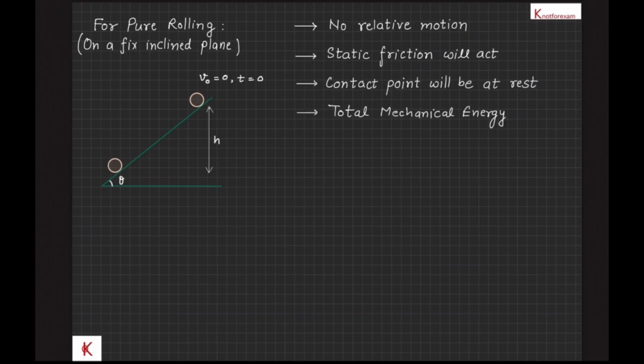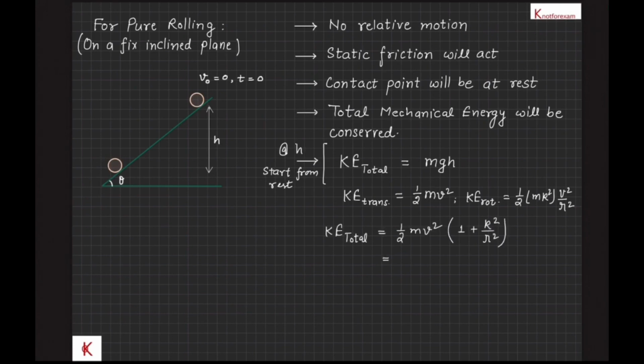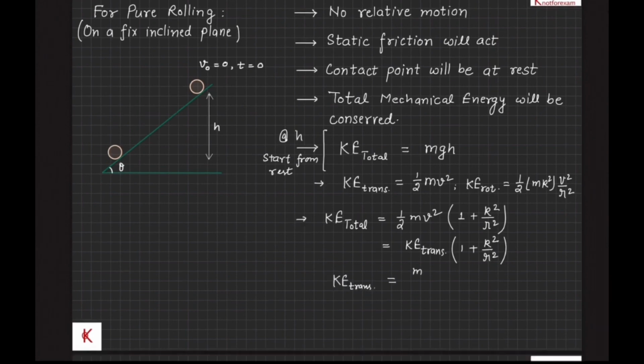Therefore, mechanical energy will be conserved, and the total kinetic energy gained on falling down height h will be equal to mgh. If initial velocity is 0, then translational kinetic energy at the bottom is half mv square, and rotational kinetic energy is half I omega square, that is half mk square into v square by r square. Therefore, total kinetic energy is half mv square into 1 plus k square by r square, or kinetic energy of translation into 1 plus k square by r square, which is equal to mgh. Therefore, kinetic energy of translation is equal to mgh upon 1 plus k square by r square. We can see that if the radius of gyration is larger, then kinetic energy of translation is comparatively smaller, and kinetic energy of rotation will be comparatively larger.